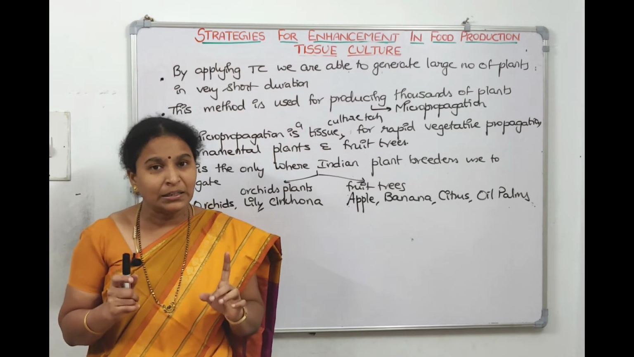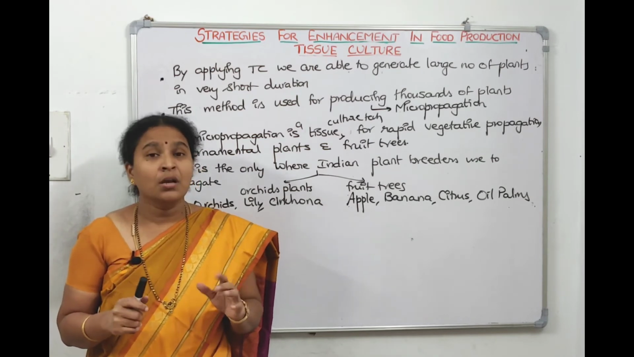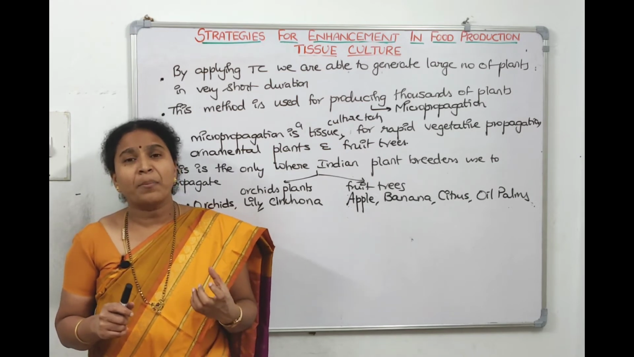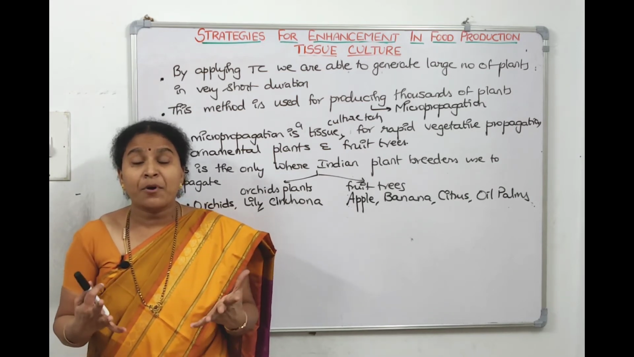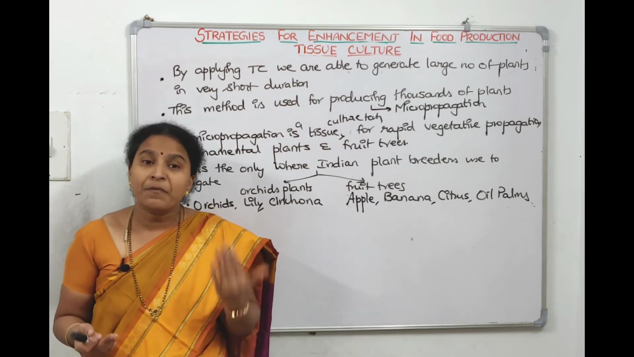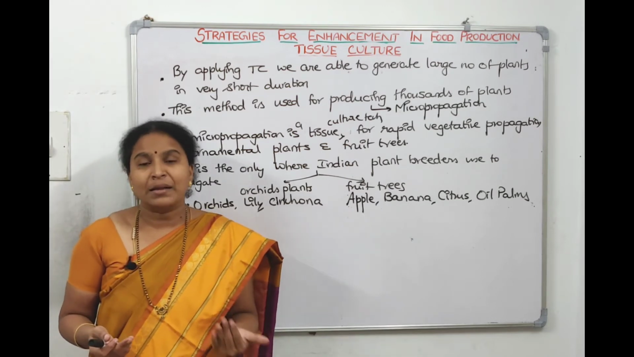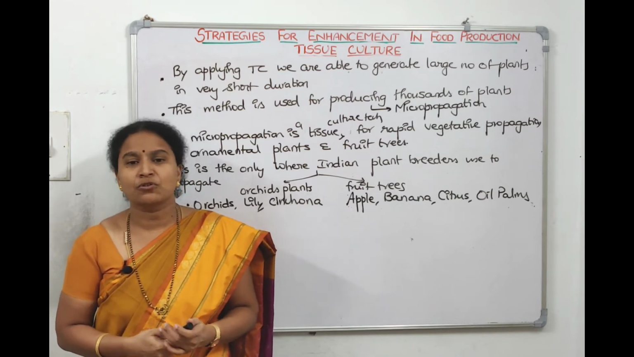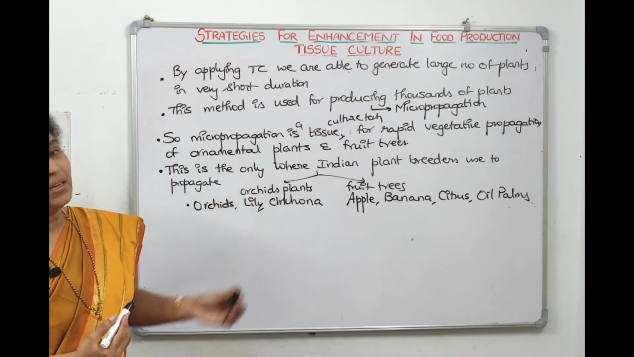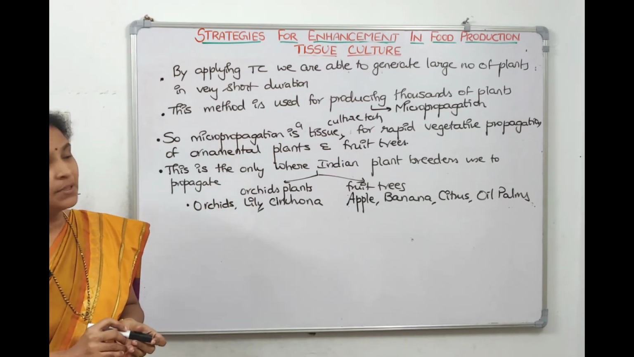I think now we understood what is micropropagation. Micropropagation means propagating in a short span, propagating in enormous number, propagation through vegetative parts, not through the seed. Propagating through the vegetative parts is called micropropagation, which is a type of tissue culture technique. Right, children? Now, let us see the advantages. Take a screenshot. We'll continue with the advantages.